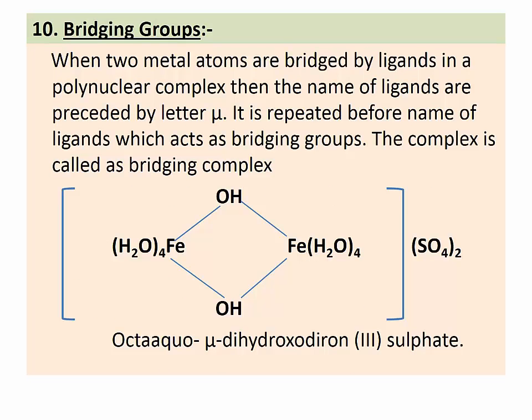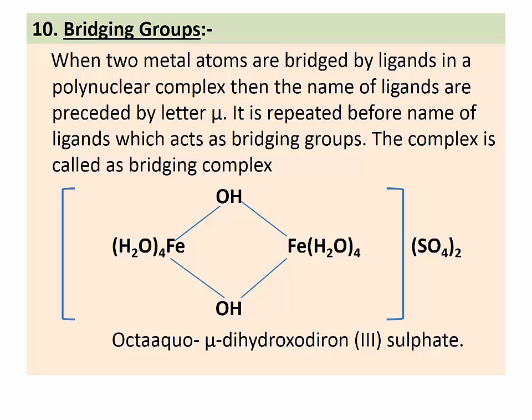Then see the next rule. This is for bridging groups. In some metal complexes, some ligands act as bridging atoms or bridging molecules. Then in the name of that complex we have to mention which ligand acts as the bridging ligand. So according to this rule, the letter mu is written before the name of that ligand.